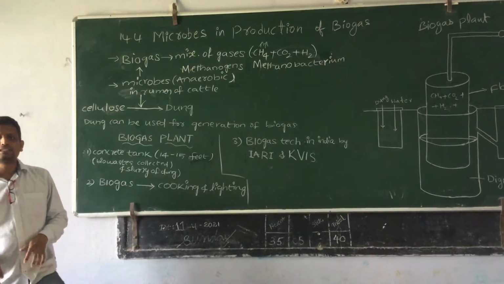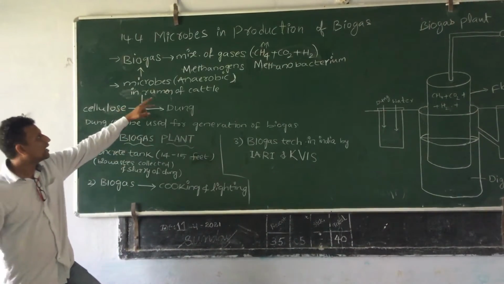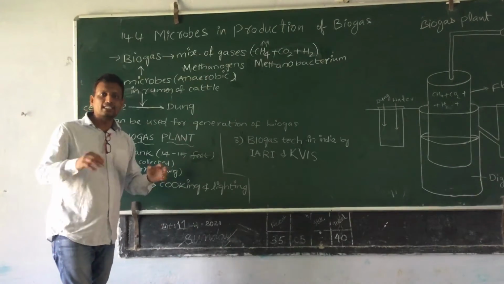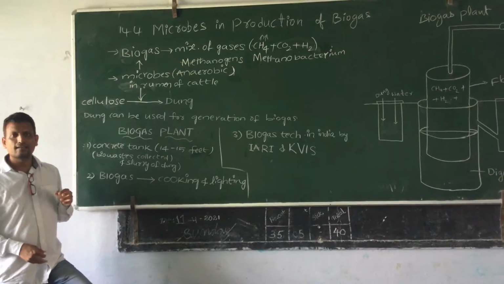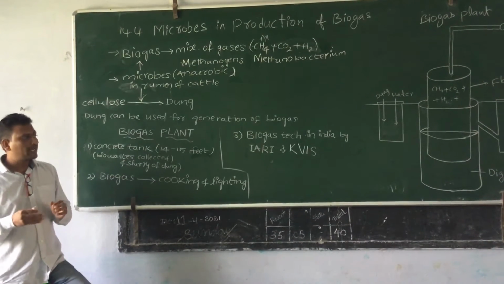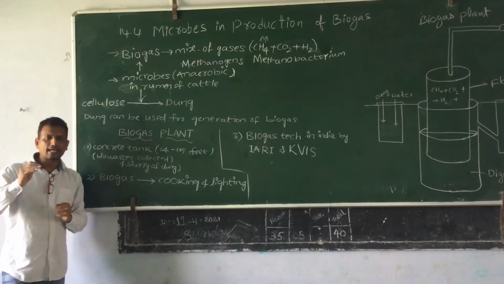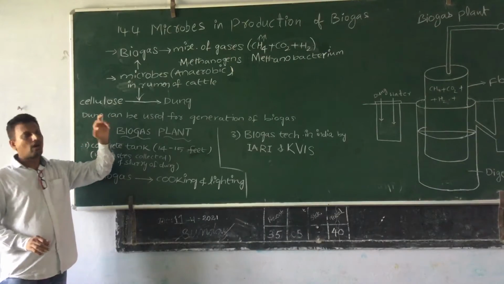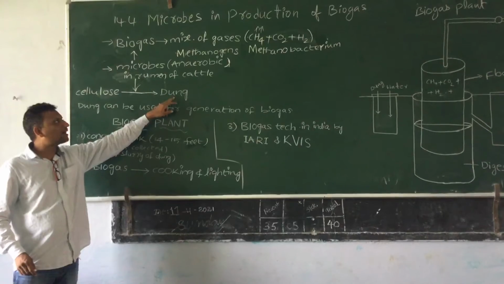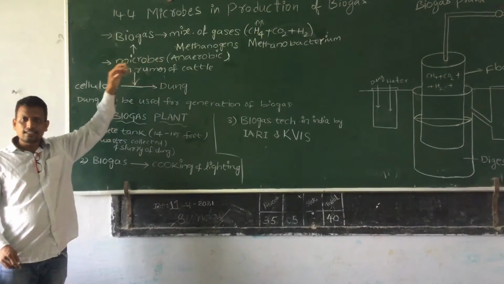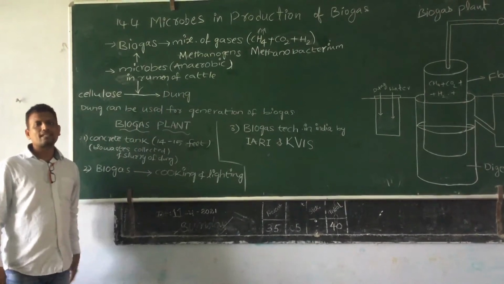Cattle don't have any special enzymes to digest cellulose, but those anaerobic bacteria, methanogens, digest it, in a symbiotic relationship with the cattle digestive system. After digestion the excretory product is dung, so the dung also contains the methanogens, because they are digesting the cellulose.